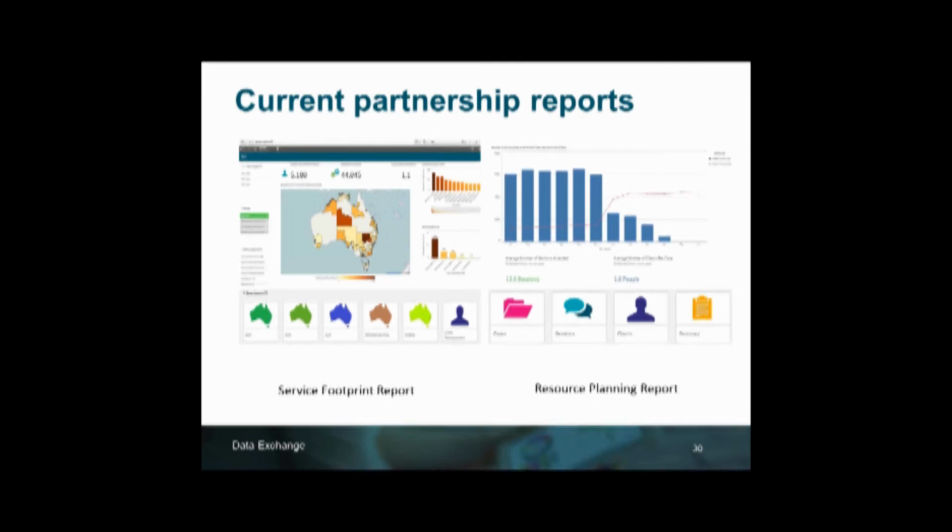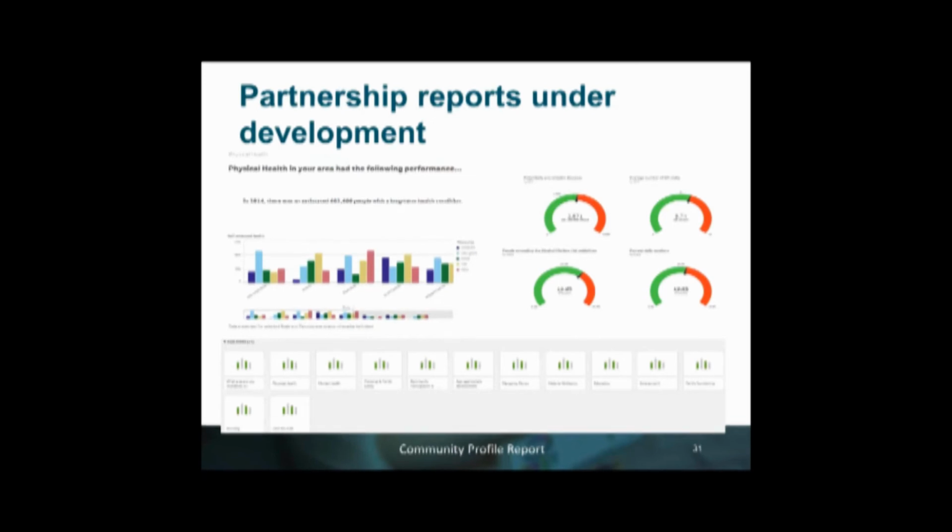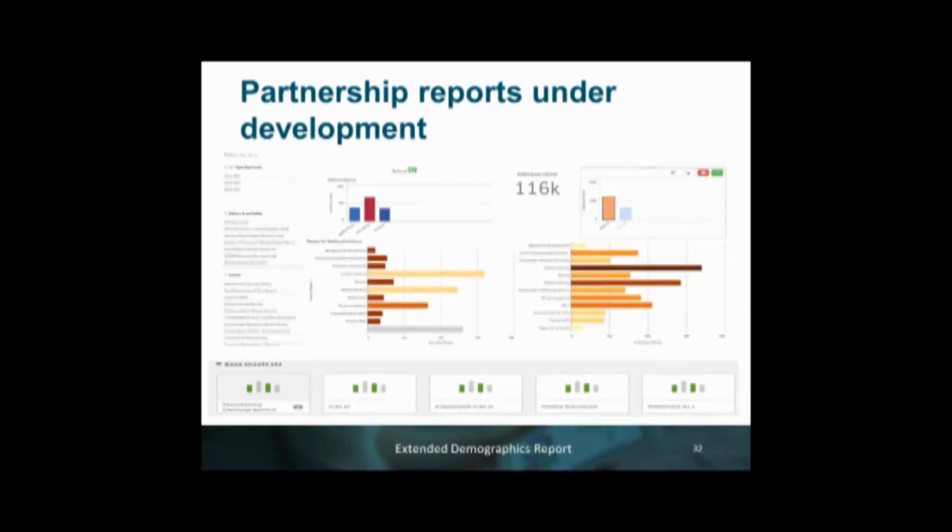Partnership reports that are currently under development are, as you can see here, the Community Profile Report. This report draws in data from other population data sets such as ABS, SEIFA, and also census data information. The feedback that we've been receiving is that it's fantastic because it all is in one place, whereas previously organisations have had to search for different reports and then put it all together. This is all in one place for you, so it makes it a lot easier. And we're building and incorporating new different types of information in this report.